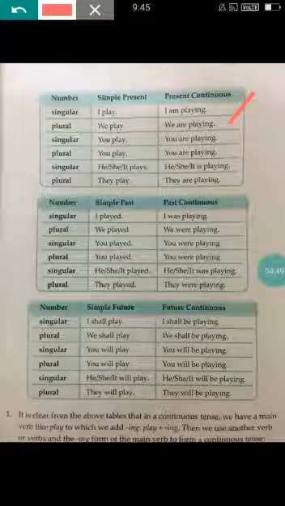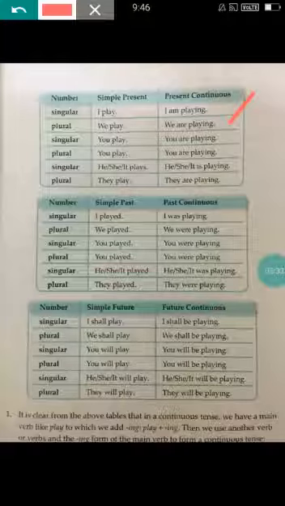Here, ing. What is the base form of the verb here? Play. The base form of the verb means the basic word where nothing is added. The basic form of the word is play. If we add ing to the verb play, it becomes playing. If we add s to play, it becomes plays. If we add ed to the word play, it becomes played.